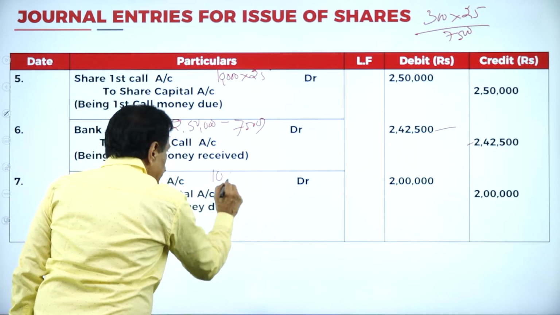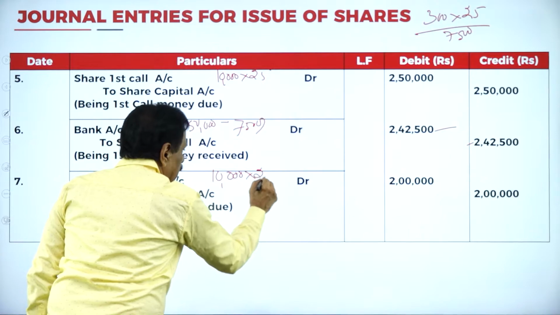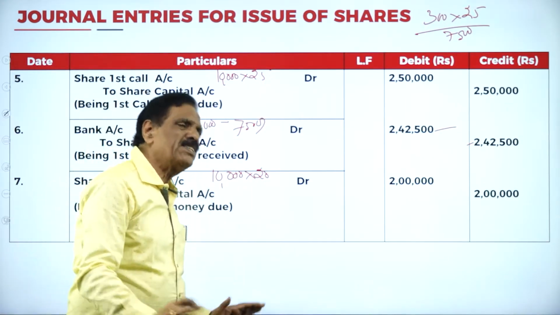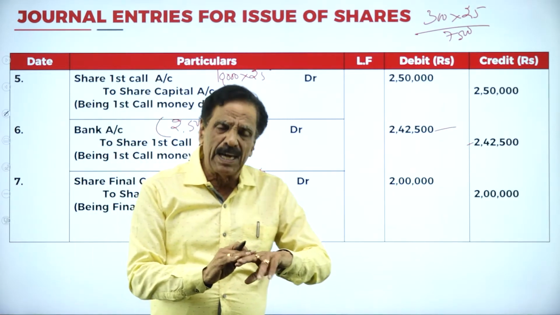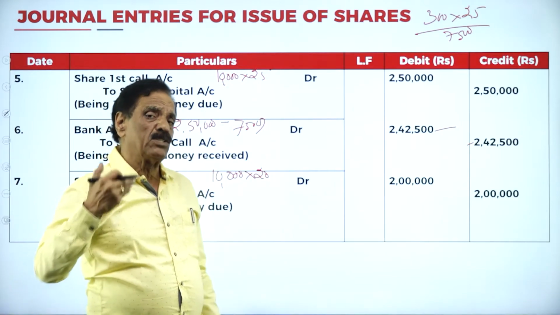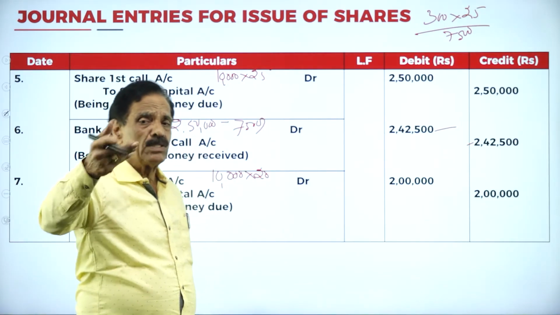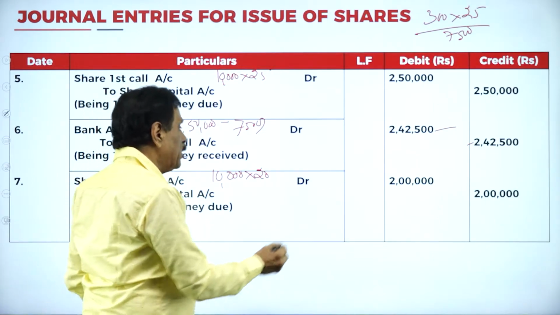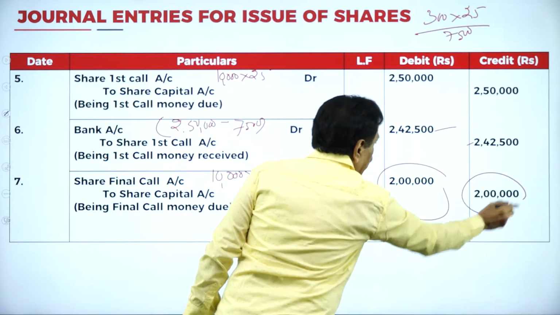10,000 into 20. How much do they have to pay? 2 lakh on the final call. A chance is always given in installments. After application, 1 month will be given for the allotment account, 1 month for the first call, and 1 or 2 months for the final call, so that the people can become shareholders. What's the money to be paid? 2 lakh rupees on the final call.